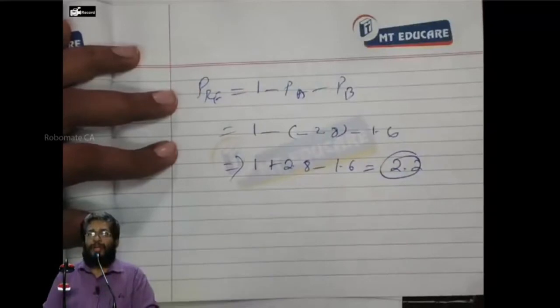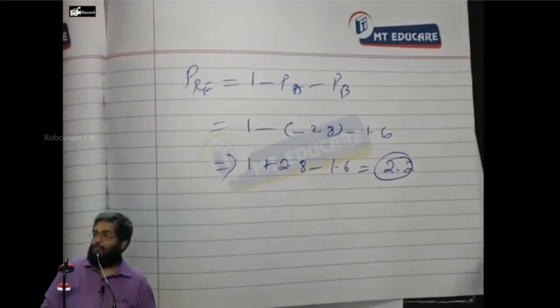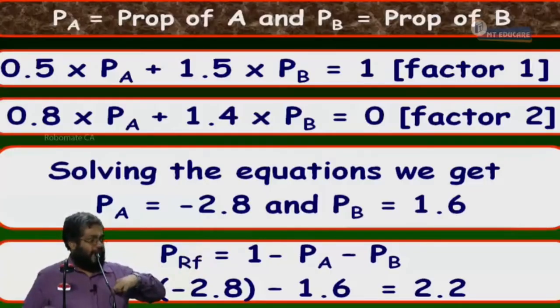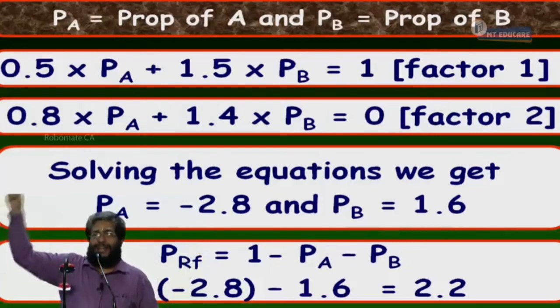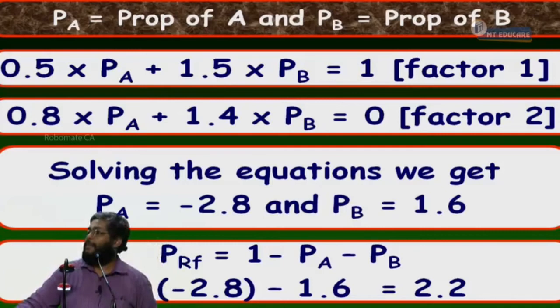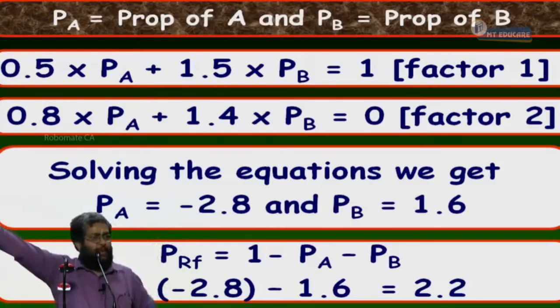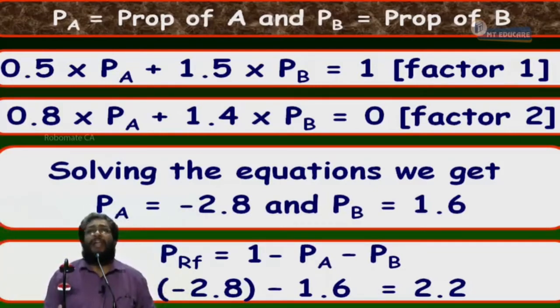So the proportion of the risk-free asset is equal to 2.2. Very simple. I have 1 rupee in my pocket, my own wealth. With 1 rupee, I am going to invest 2.2 rupees in the risk-free asset and 1.6 in B. That means I invest 3.8 rupees in the risk-free asset and security B. But I have only 1 rupee here. Where to go for the balance 2.8?